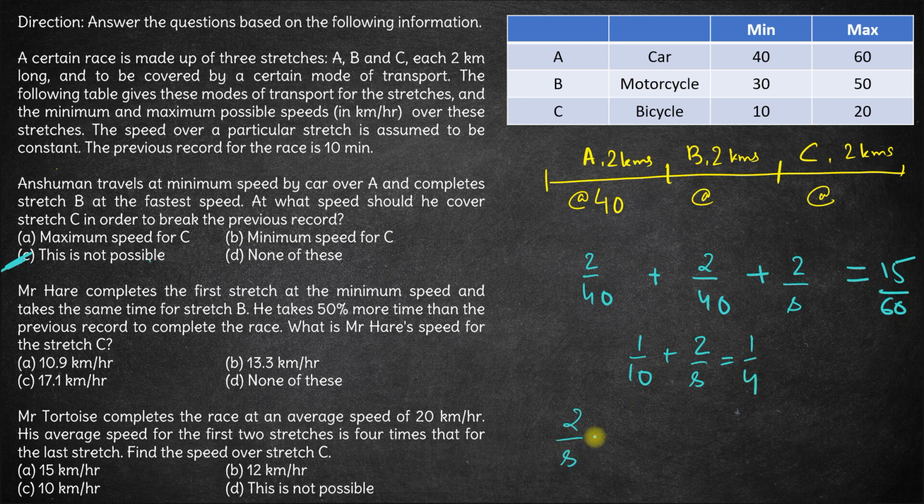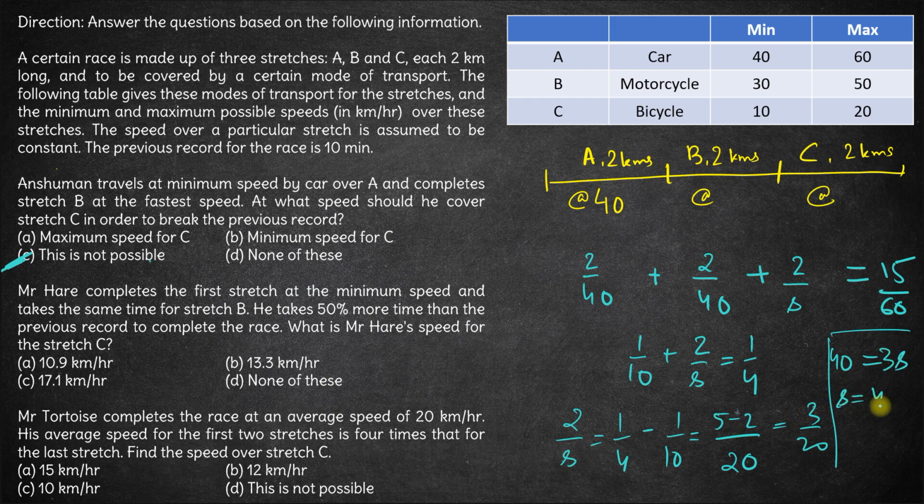So we have 2 by S is equal to 1 by 4 minus 1 by 10. The LCM here is 20. This becomes 5 minus 2, which is 3 by 20. So 2 upon S is 3 by 20. So from here we have 2 into 20, 40, is equal to 3 into S, 3S. So S comes out to be 40 by 3. Now 40 by 3 is 13.33. So the speed for the third stretch is 13.33 kilometers per hour, and this is what we wanted, right? Mr. Hare's speed for stretch C, which is option B, 13.33 kilometers per hour.